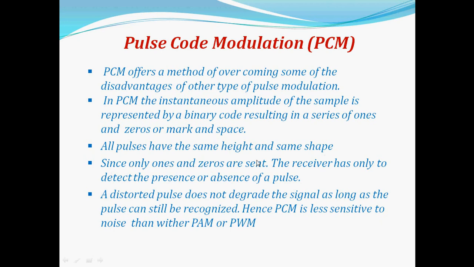Since only ones and zeros are sent, the receiver has only to detect the presence or absence of a pulse. A distorted pulse does not degrade the signal as long as the pulse can still be recognized. Hence, PCM is less sensitive to noise than PAM or PWM.